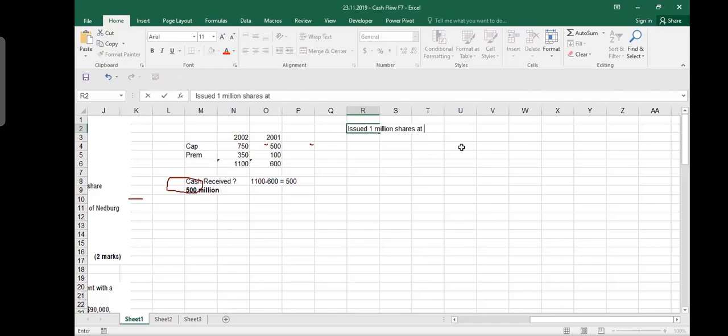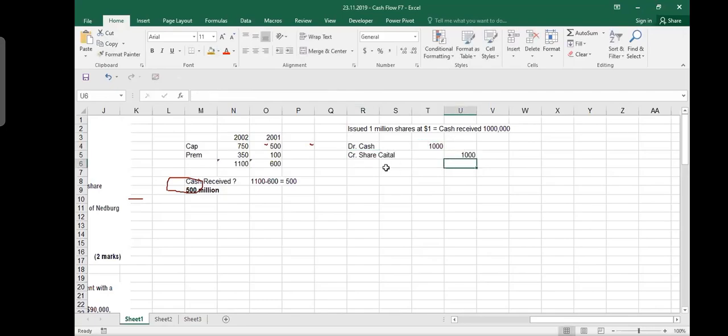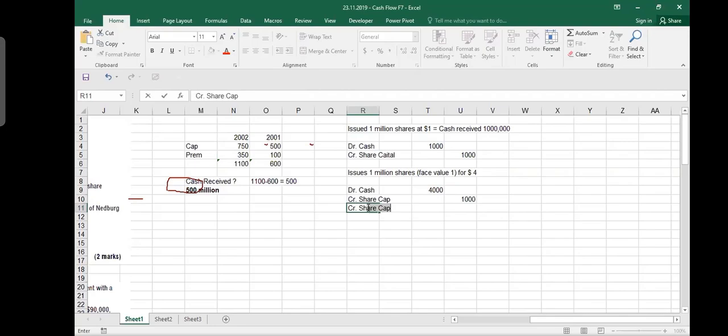Suppose we issued 1 million shares at $1. It means cash received is $1 million, right? So you will say debit cash, credit share capital, 1 million each. Then you issued 1 million shares, face value $1, for $4. So you are issuing shares at a premium, because face value is $1 but you are selling it for $4. So $3 is premium. You say debit cash 4 million, and credit share capital 1 million, because for share capital you only take the face value amount. Any extra amount collected goes to the share premium account.